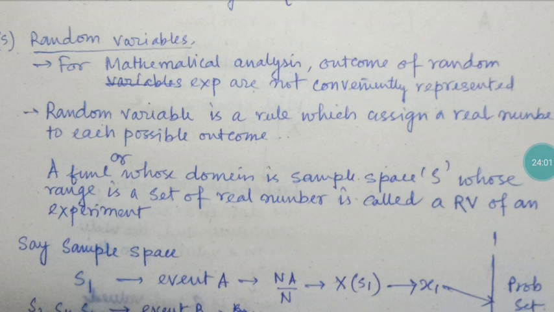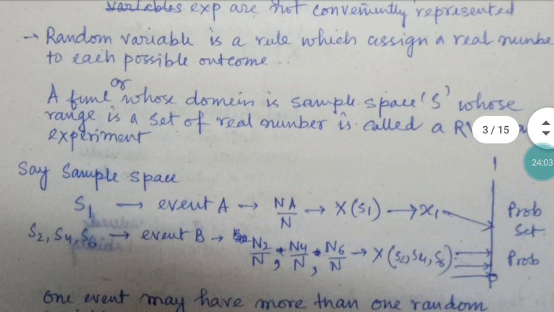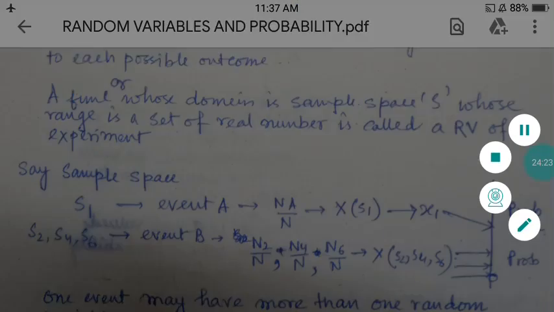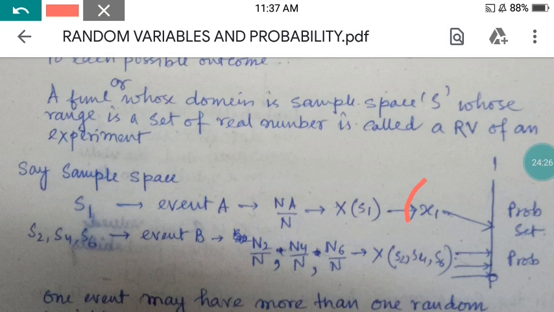Here I am just making it quite easier. Suppose S1 is a particular sample space, event A, and S1 has one sample point, that is X of S1, which is Na by N. That Na by N, which is capital X of S1, we put as small x1. This small x1 is the value, and it is associated with this variable.